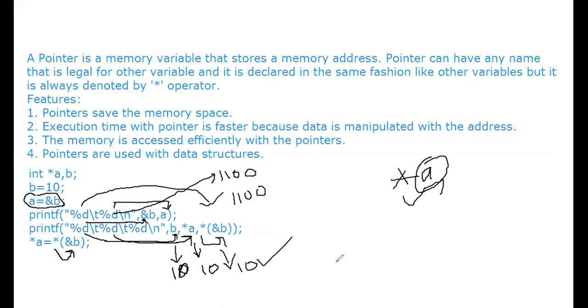So a pointer is a memory variable that stores a memory address. The pointer variables can store only the memory address. It doesn't store any type of values. A pointer can have any name that is legal for other variables.